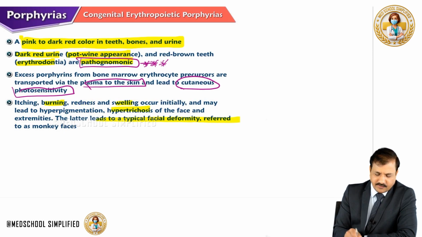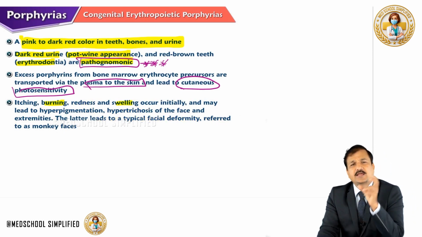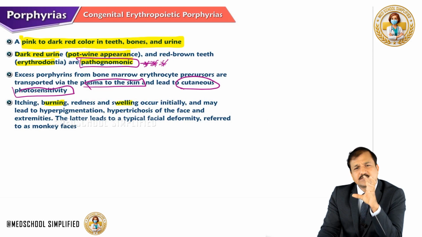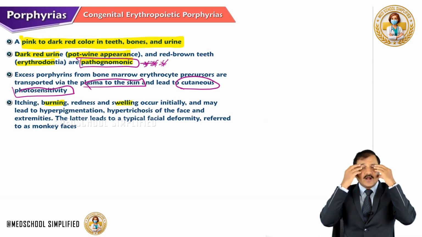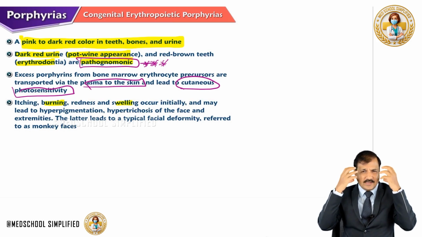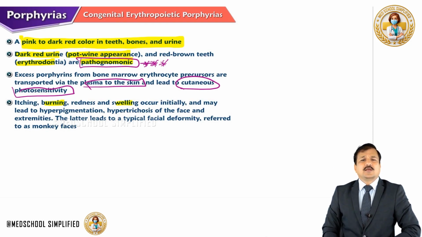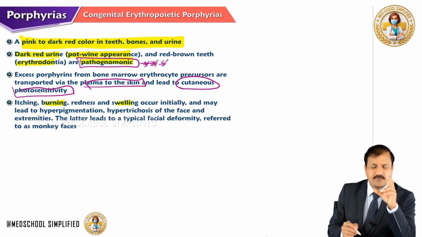Because of all these photosensitivity signs like itching, burning, redness, swelling, and as this process goes on and on, it may lead to hyperpigmentation and hypertrichosis of the face. That means more hair growth in the face and extremities. Imagine that, a lot of pigmentation and hair growing on the face and on the extremities, right? So that will give rise to a monkey face.